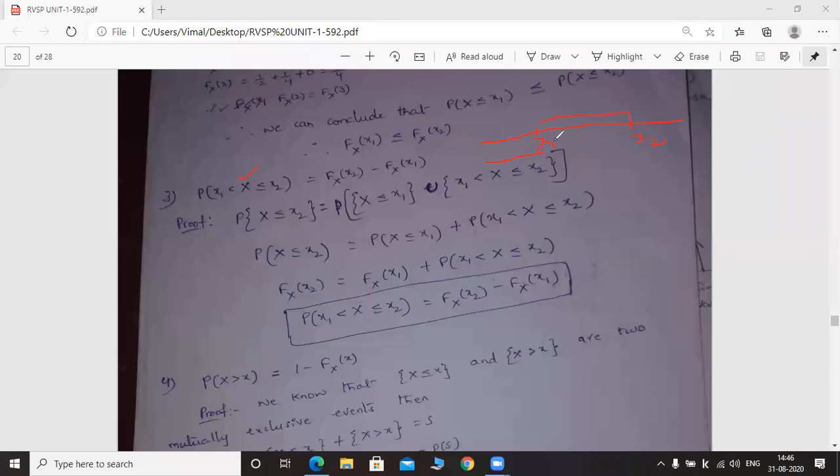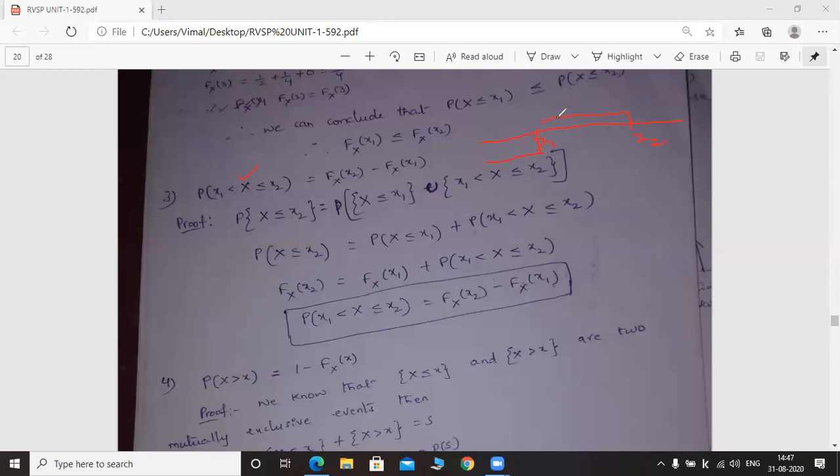Okay. Here, two regions are mentioned. What is the first region? All of you see the scale. The random variable capital X takes the value less than or equal to small x1. So less than or equal to is also present here. That's why x1 should be included in this region. Whereas in the second region, x1 is not included. That's why I did not join here.